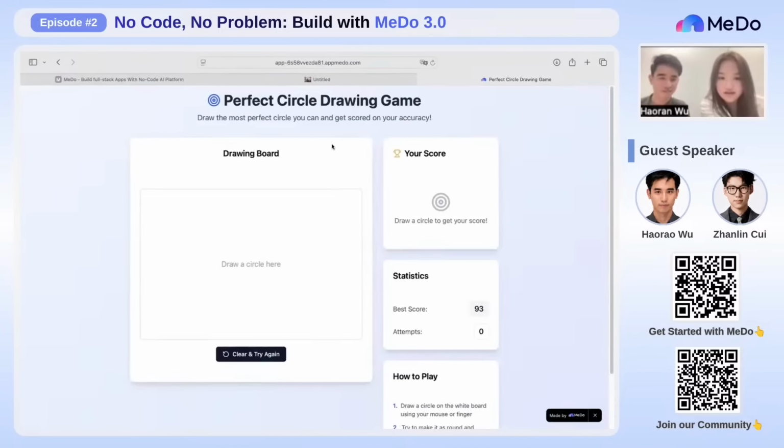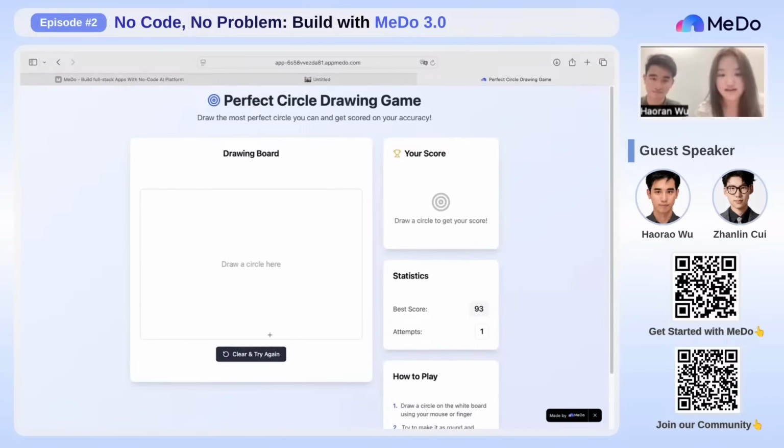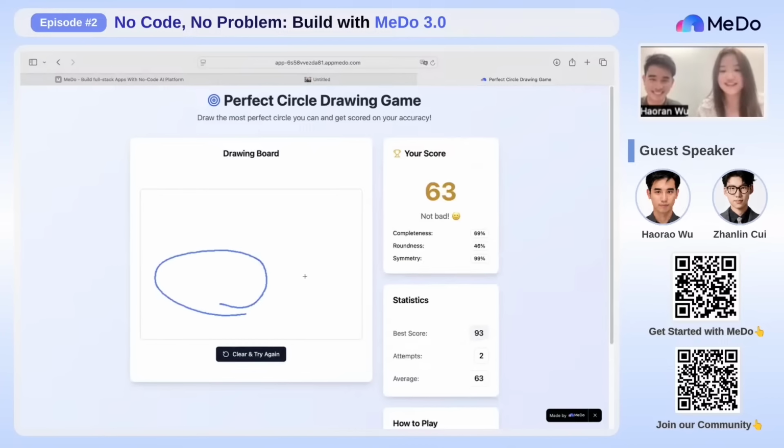Okay, so basically drawing a ball. Oh, it's going to score the circle I draw. Okay, let me try it out. It's not a good one. Oh, let me see the criteria. It's actually quite nice. Completeness, roundness. Okay, let me try it again. Oh, no. Do you want to try one? Oh, why am I such a bad artist? But at least it's symmetric, isn't it?